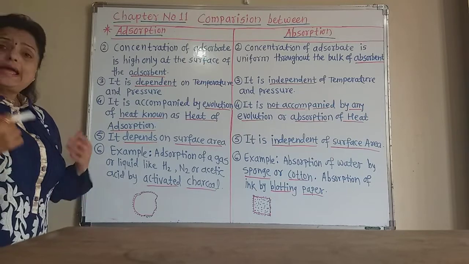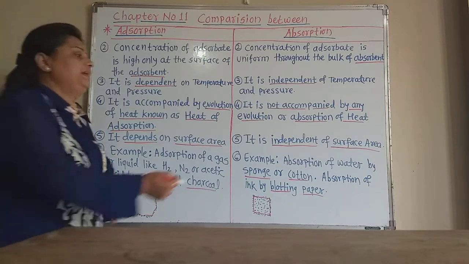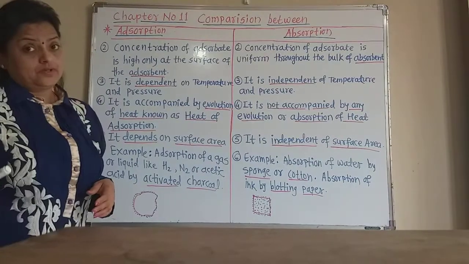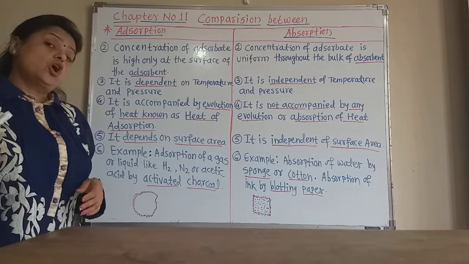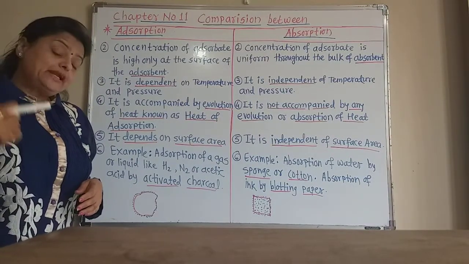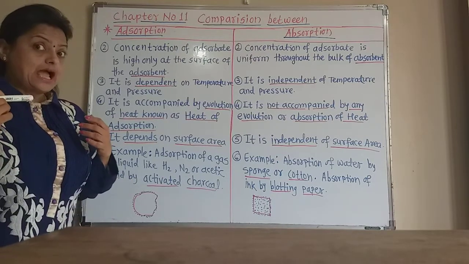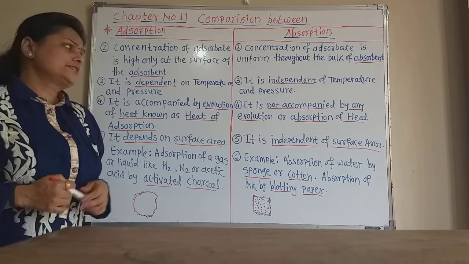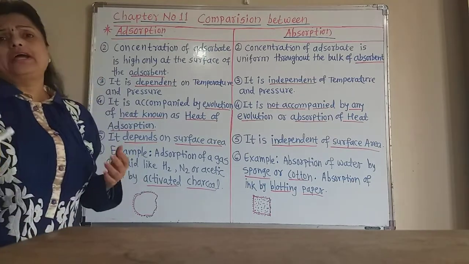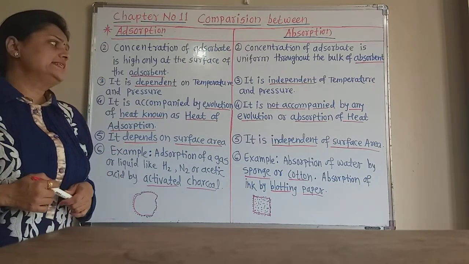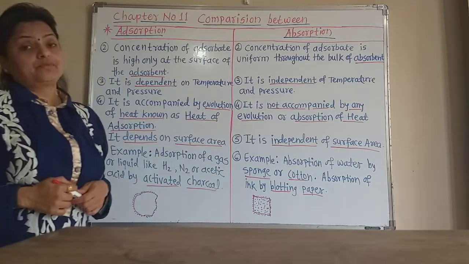But absorption is independent of surface area, because the adsorbate penetrates into the bulk of the absorbent. So surface area does not matter there.